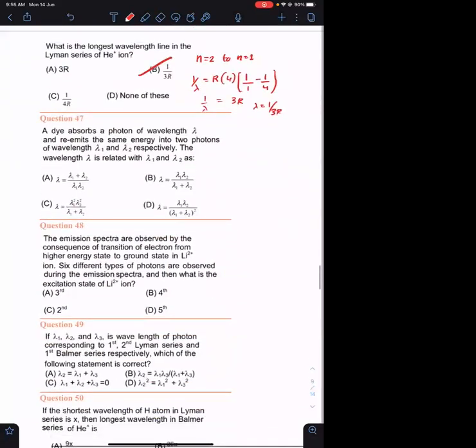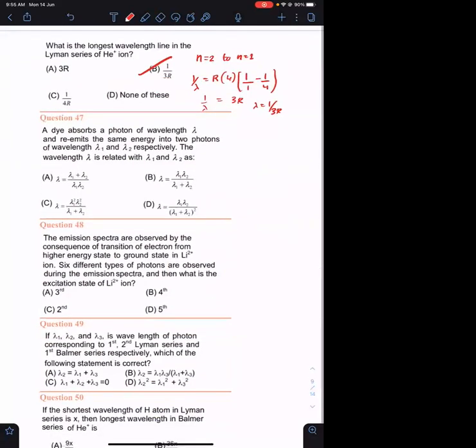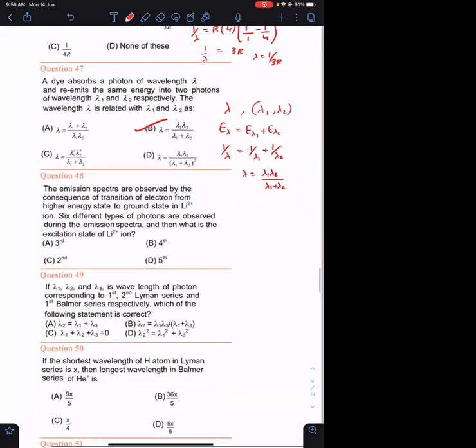Okay, very good. Question number 47. Easy question. It is absorbing wavelength of lambda and emitting two wavelengths, lambda 1 and lambda 2. Energy absorbed must be equal to energy released. Agreed? Conservation of energy. So 1 upon lambda must be equal to 1 upon lambda 1 plus 1 upon lambda 2. I have cancelled the common part. So what is lambda equal to? Lambda 1 lambda 2 upon lambda 1 plus lambda 2. So option B. Is that right? Yes, sir. If you have any doubt, let me know.